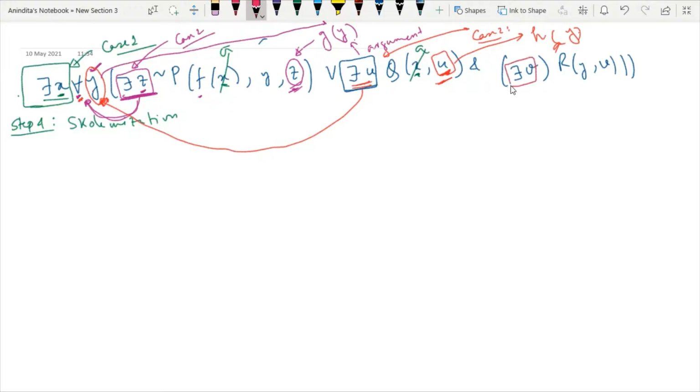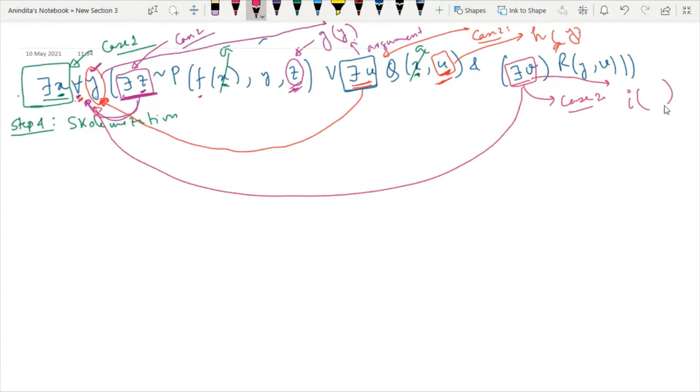Here we have there exists v. If I want to perform skolemization, again it will come under case number 2, because before there exists v, not immediately before, we have all y. So in this case, there exists v will be replaced by some function, and the argument of the function will be y. So what will be the output after performing skolemization on this WFF?